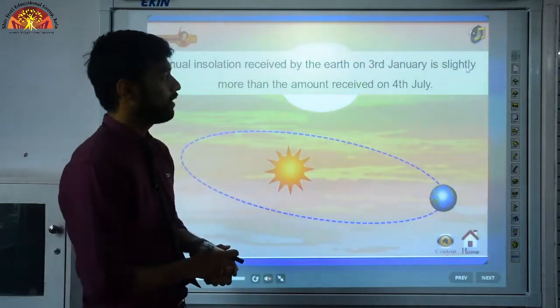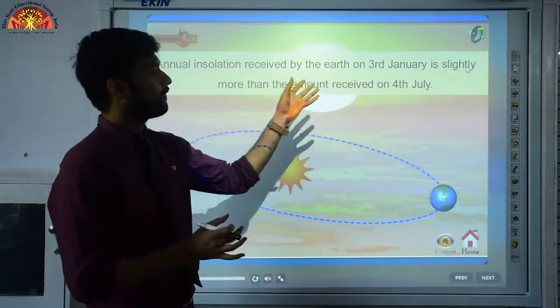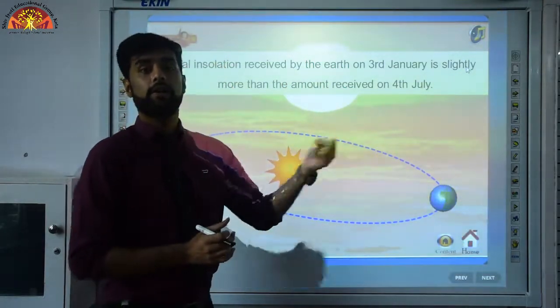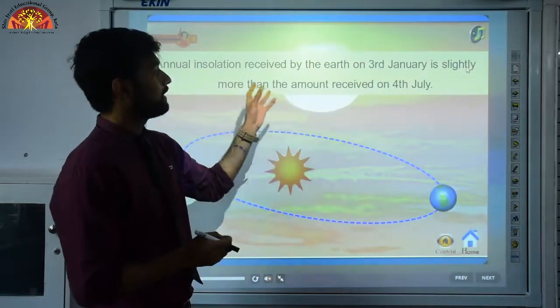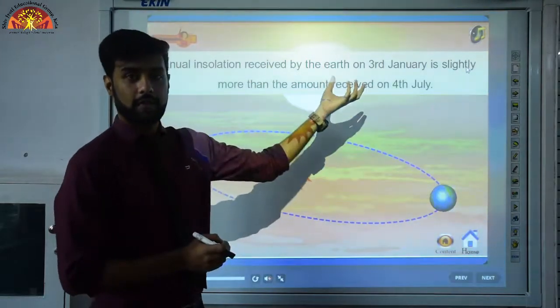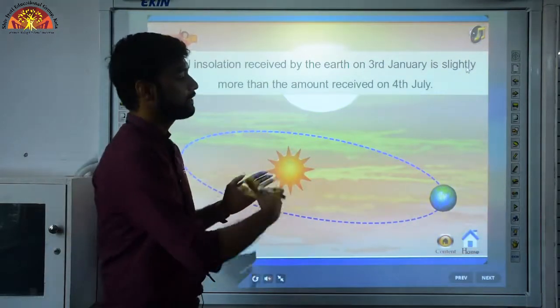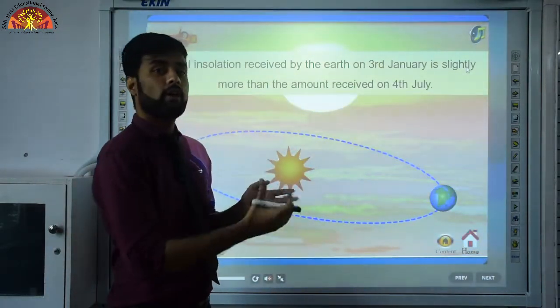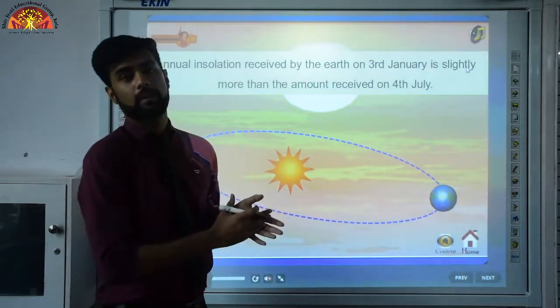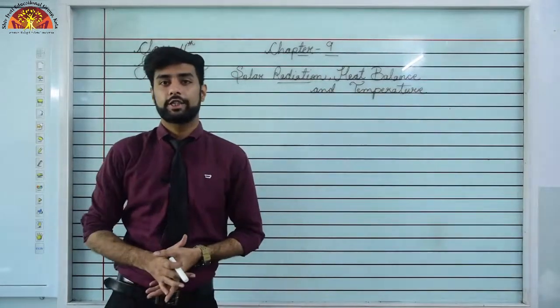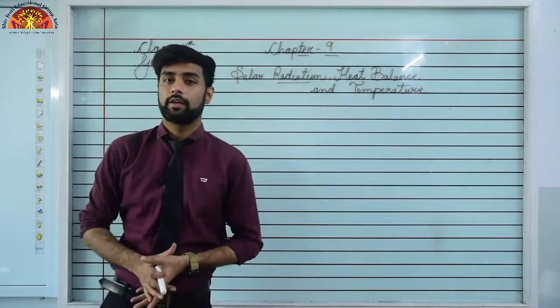I hope you understood, because it's a very genuine topic: if on the 3rd of January we are actually closer to the sun, then why are we not getting more heat? We are saying that yes, we get more heat on 3rd of January, but we are not feeling it, because the northern hemisphere that we live in is tilted away from the sun. So the people who are living in Australia, Africa and South America will feel more heat on 3rd of January. So students, up until now we have covered solar radiation and the phenomena of perihelion and aphelion.